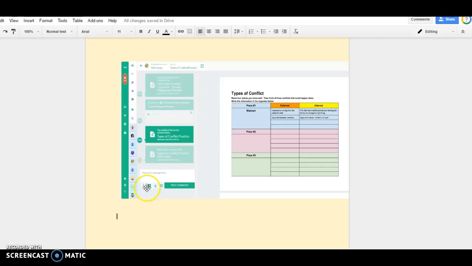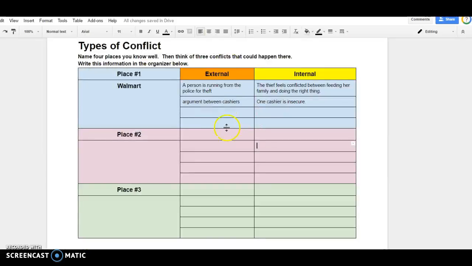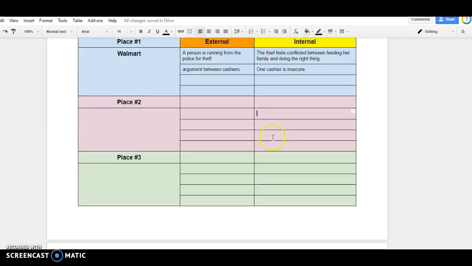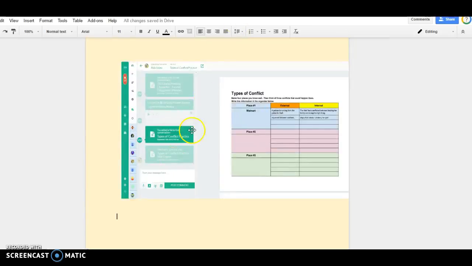The next thing you're going to do is record one of these using the following sentence pattern. To record, you click here. You might have to go back to your other tab to see what you wrote. And when you're done recording, you're going to click this again to stop.